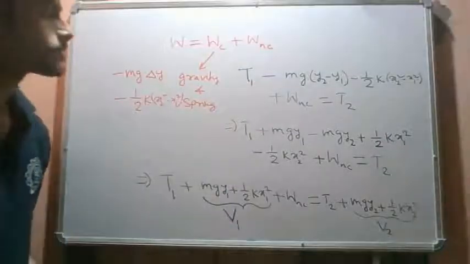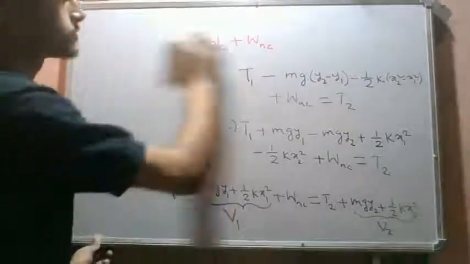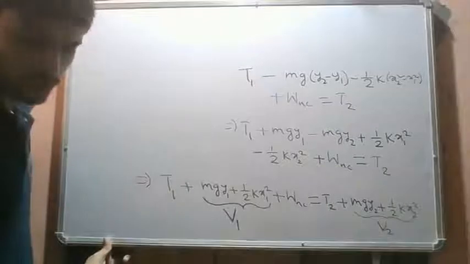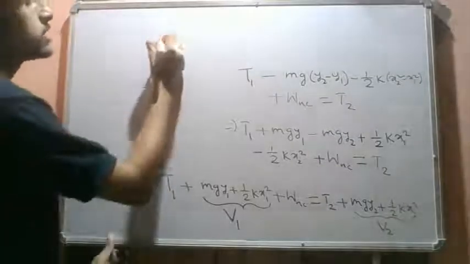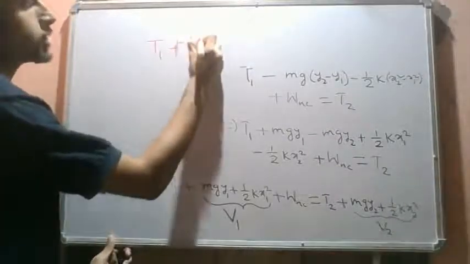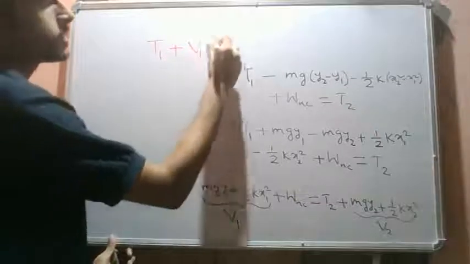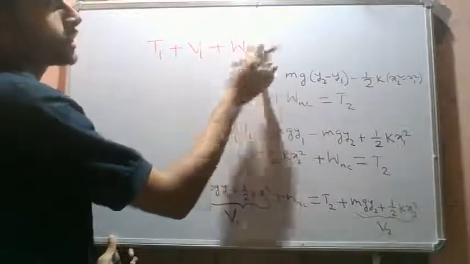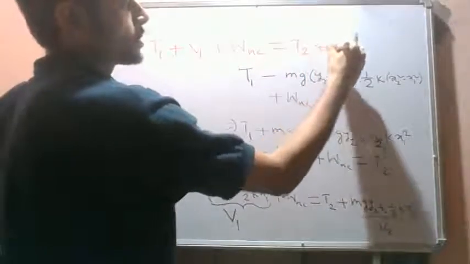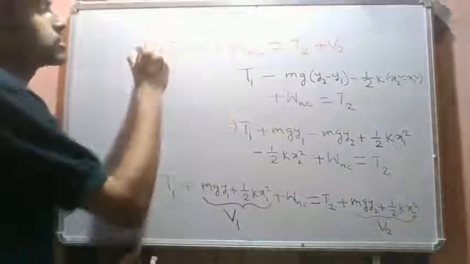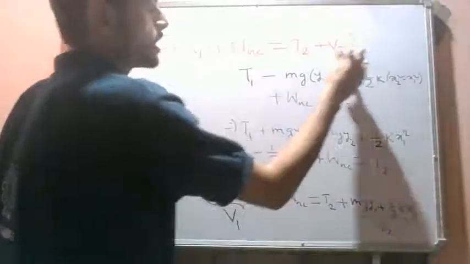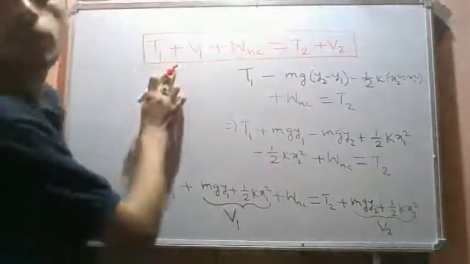Okay, so this we can further write as total kinetic energy plus total potential energy plus work done by all non-conservative forces is equal to final kinetic energy plus final potential energy. Okay, so this is what we call our work energy principle.